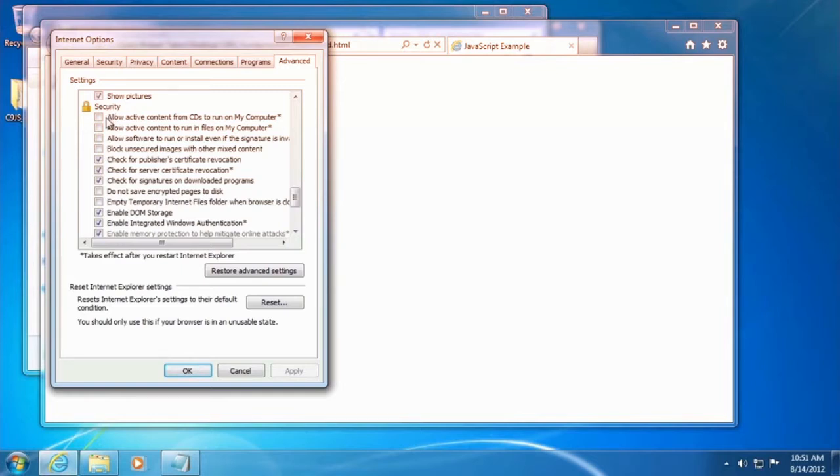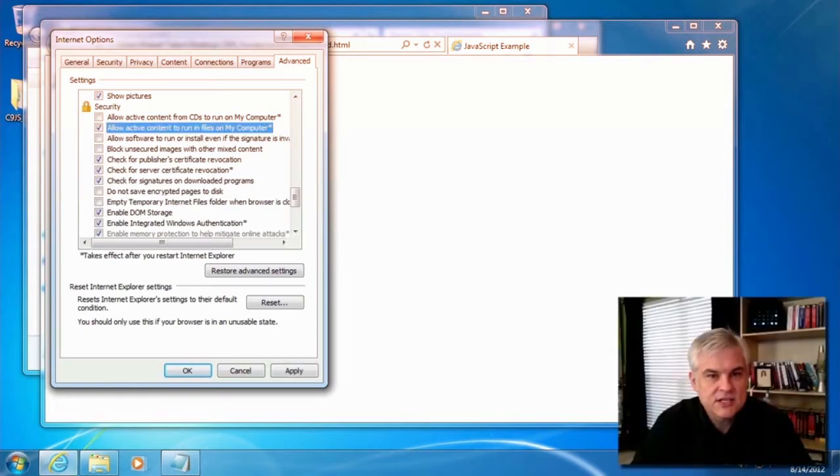In Internet Explorer 9.0, you'll see that Allow Active Content to run in files on My Computer is the second option. I'm going to go ahead and check that. And if you're using a different version of Internet Explorer, it's possible that you might need to look for the same entry in a slightly different position. Furthermore, if you're using a different web browser vendor, then you have to take different steps. Or heck, you may not even see a warning message at all. Just keep that in mind. Be aware of the fact that Internet Explorer has this extra step of security integrated into it.